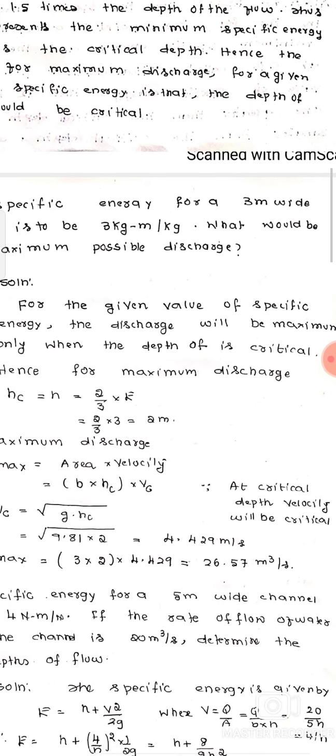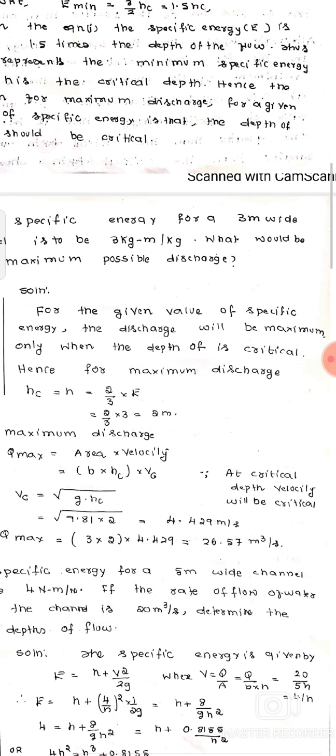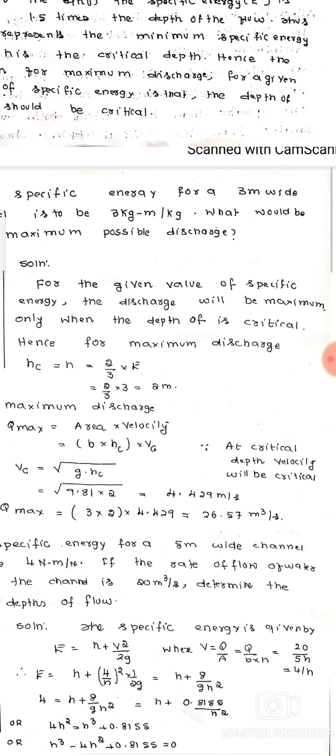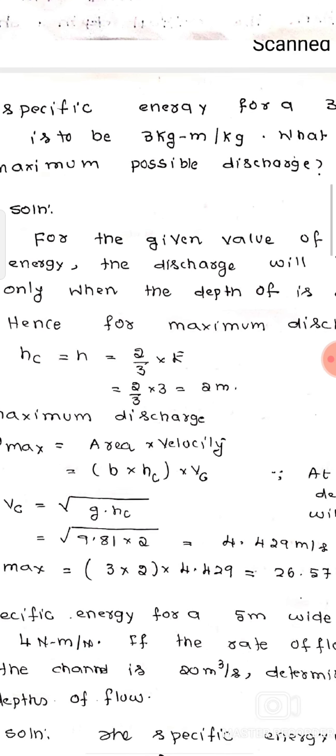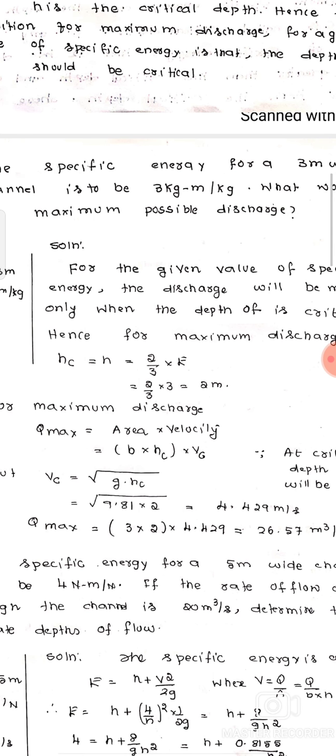For the given value of specific energy, the discharge will be maximum only when the depth of flow is critical. Hence, for maximum discharge, H will become Hc. That is, E is equal to 3 by 2 times Hc, or Hc will be equal to 2 by 3 times E. Then we have to find out Hc. That is, Hc is equal to 2 by 3 into 3, so you'll get 2 meter. The critical depth is 2 meter.